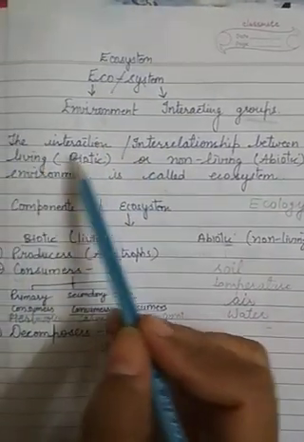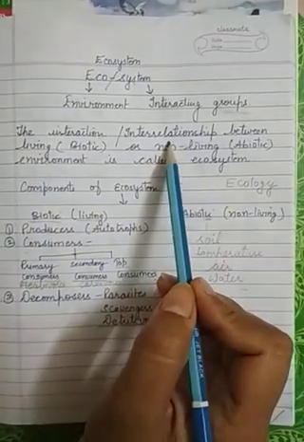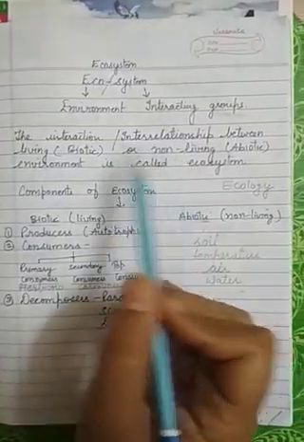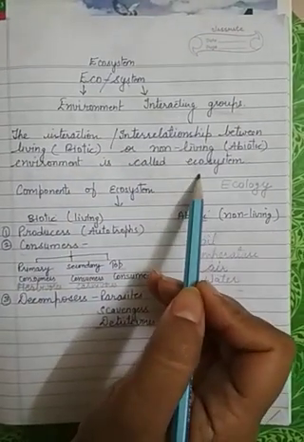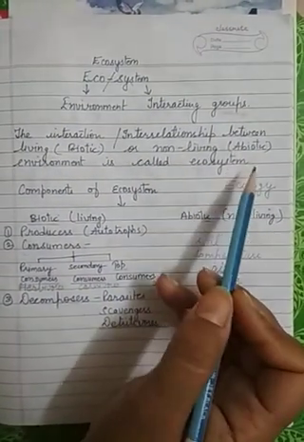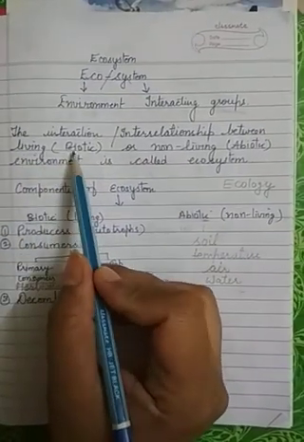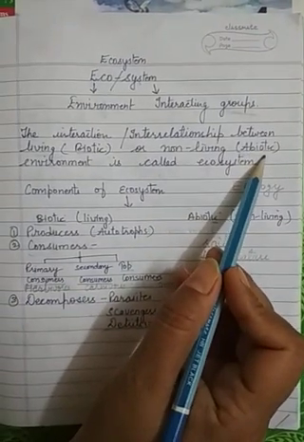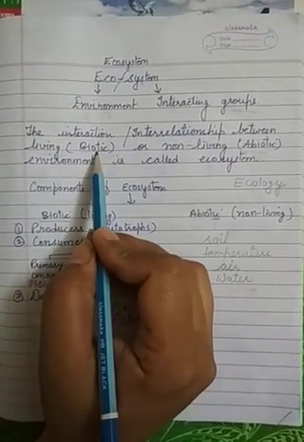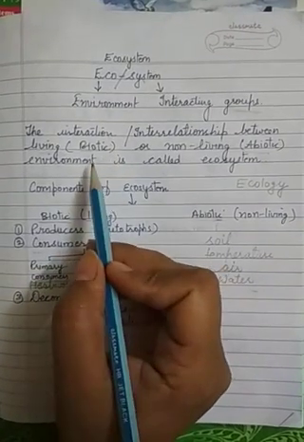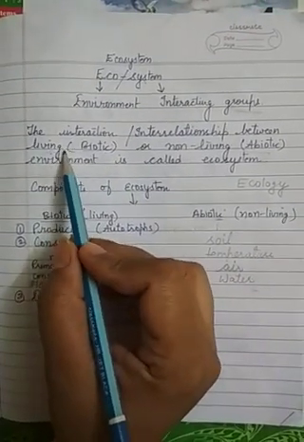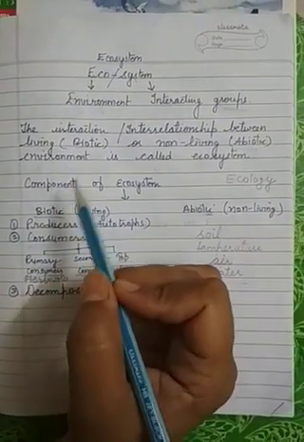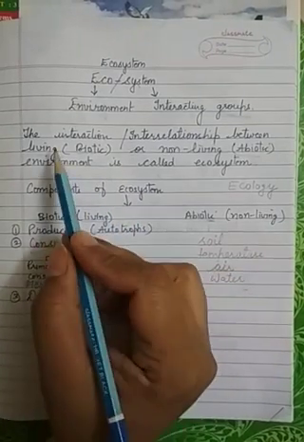Or we can say the interrelationship between living and non-living environment is called ecosystem. As we know, children, living means biotic and non-living means abiotic. Living includes plants, human beings, animals, birds, all are living.